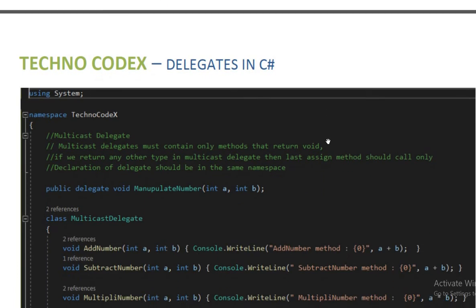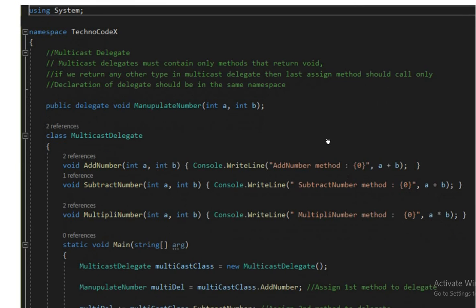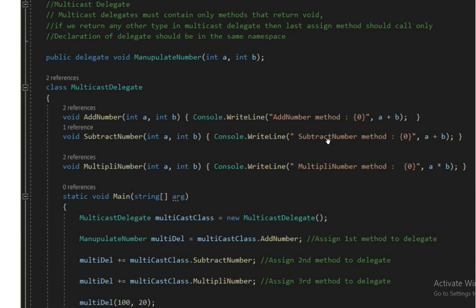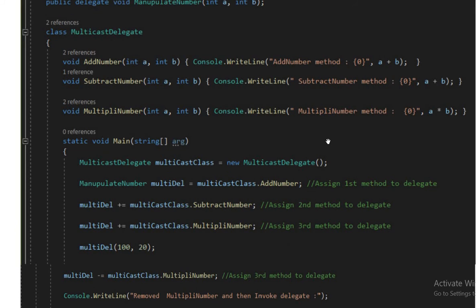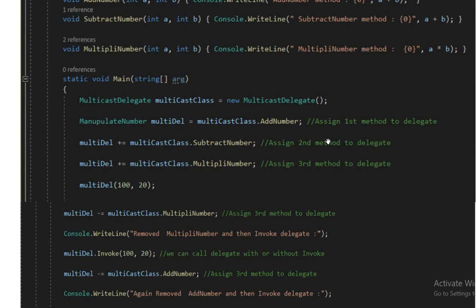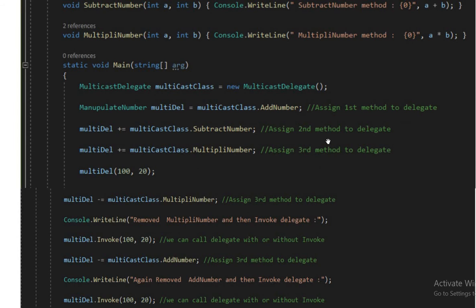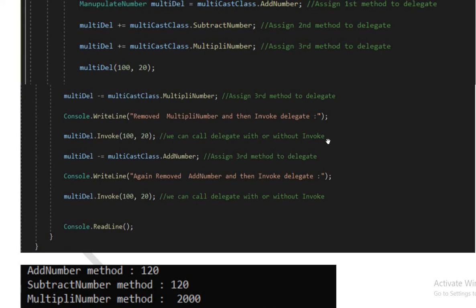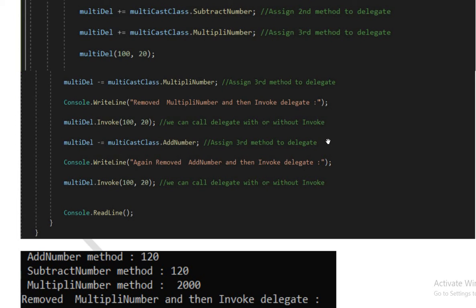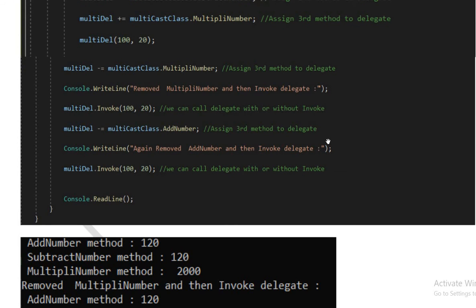This is the example of a multicast delegate. Here you can see that there are three methods: AddNumber, SubtractNumber, MultiplyNumber, and those methods are assigned to a single instance, that is the ManipulateNumber delegate. Here you can see that methods can be added, and a delegate method can be removed using the minus operator.